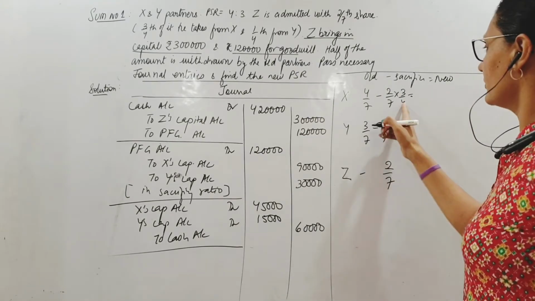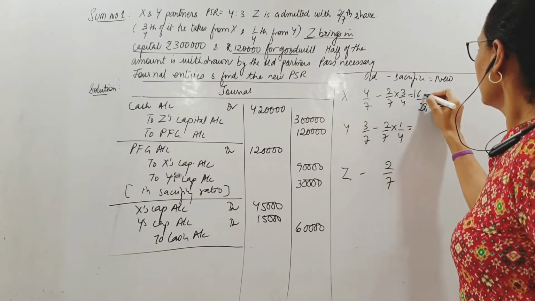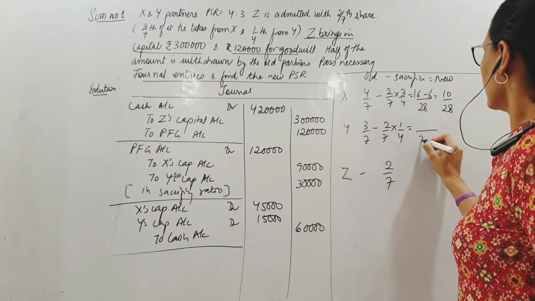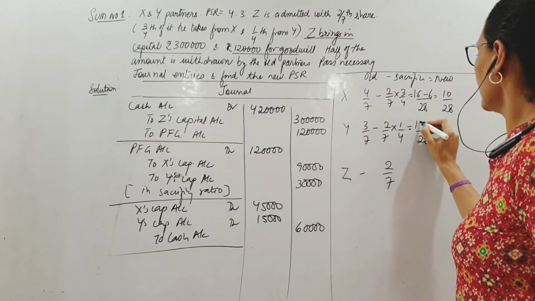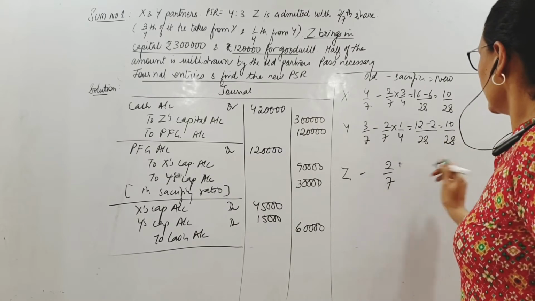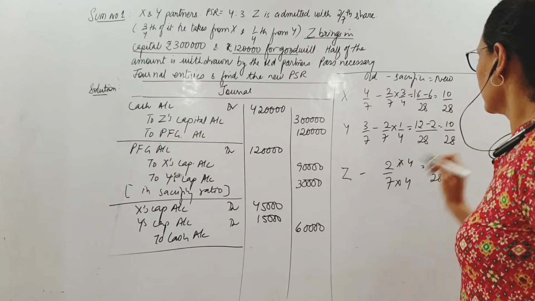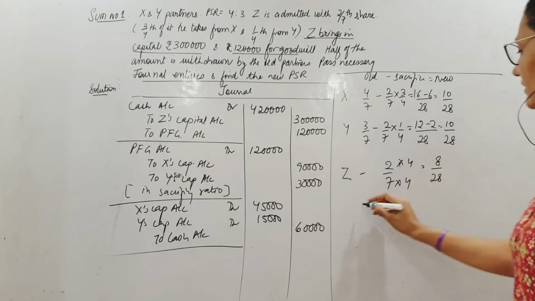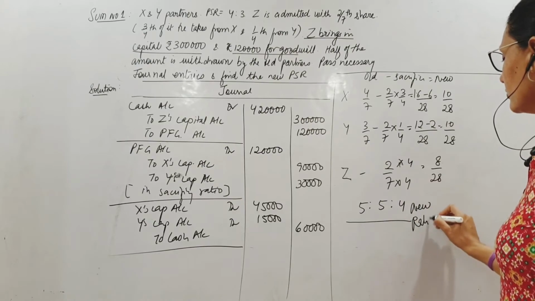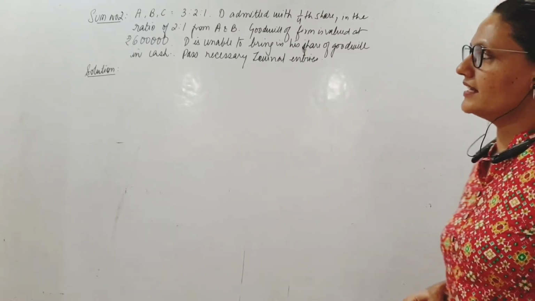Let us see how much is left if I subtract this from their old ratio. This is 4/7 is 16/28, minus 6, 10/28. Now Y is 28 again, 4 3s are 12 minus 2, again 10/28. And Z's 2/7 I need to convert into 28, so we have 8/28. So what is the new ratio? 10:10:8, meaning if I reduce it, 5:5:4. This is the new ratio. Done?